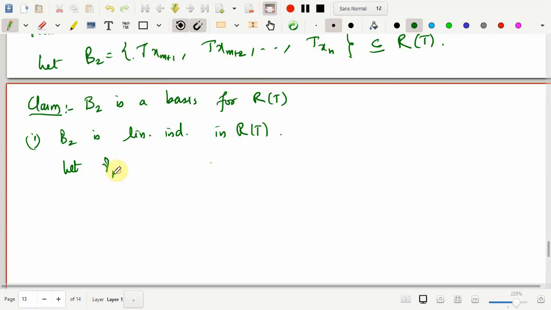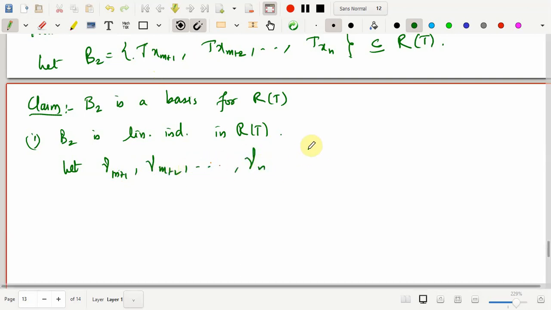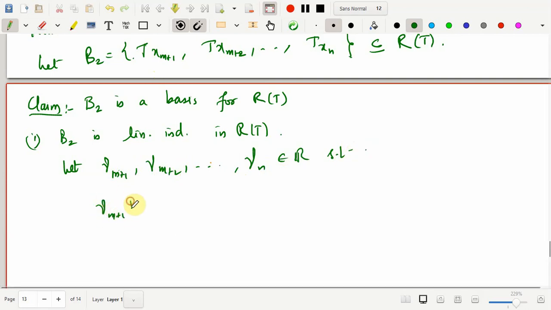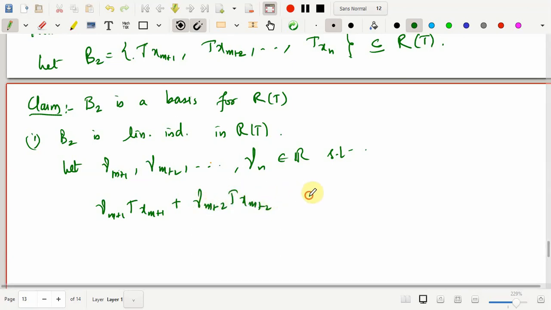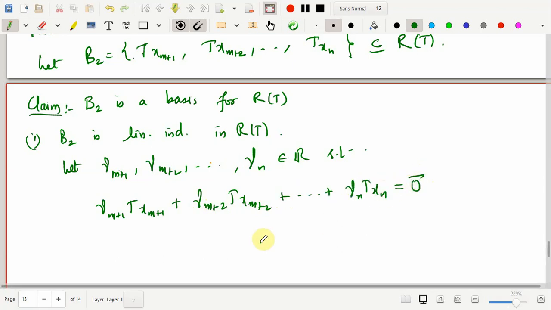Say gamma m plus 1, gamma m plus 2, and this goes on till gamma n belong to R, such that gamma m plus 1 T of xm plus 1 plus gamma m plus 2 T of xm plus 2, and this sum goes on till gamma n T of xn is equal to the zero vector, right?